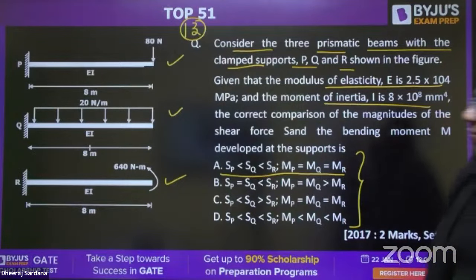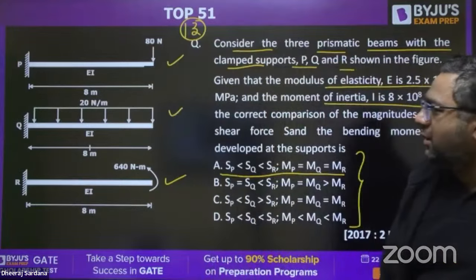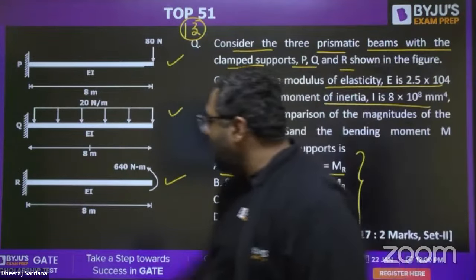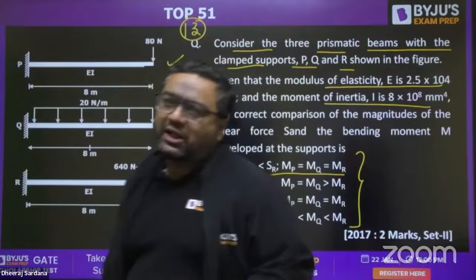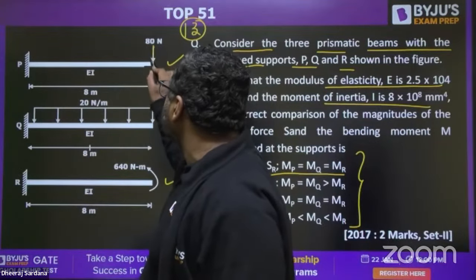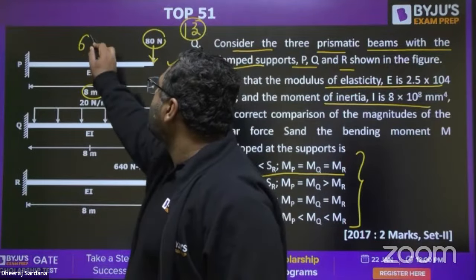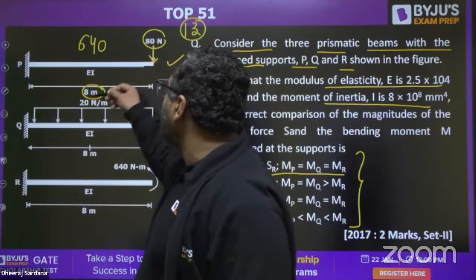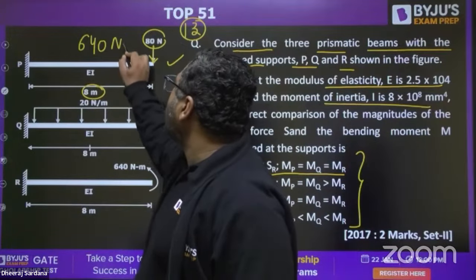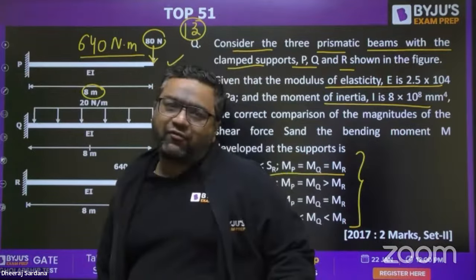So guys, if you are going to find the maximum shear force and maximum bending moment, in both the cases we have one end fixed. They are of cantilever nature. So when you find the maximum bending moment, you can see this force is 80 Newton into 8 meter, that is 640 Newton meter, the maximum bending moment, which would come at the fixed joint.